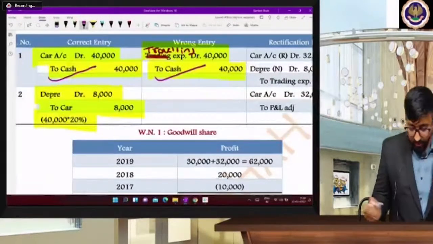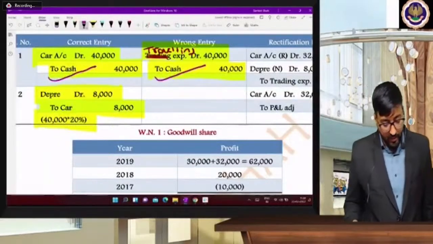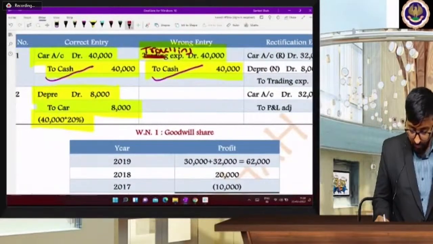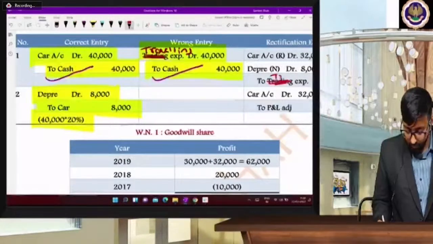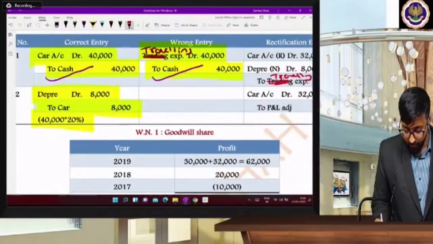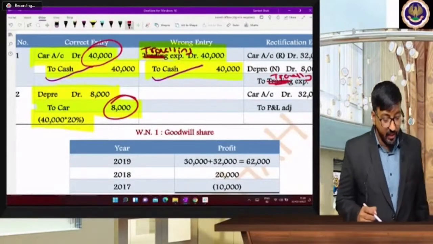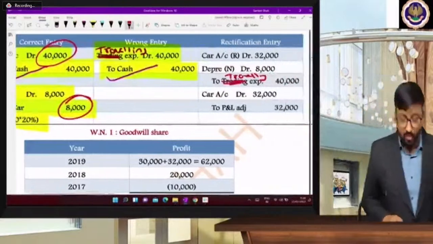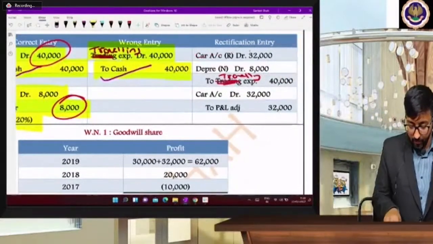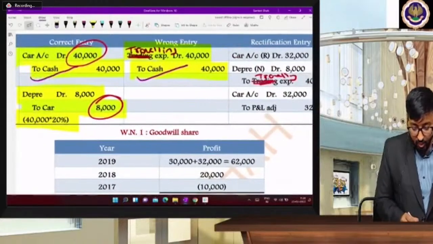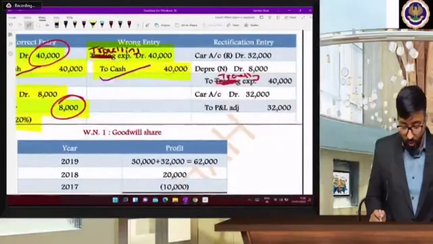Cash, cash, correct. So car debit 40,000 and 8,000, so your net car balance is 32,000. So car account debit 32,000 in the rectification entry. You are going to record depreciation, and traveling expenses you are going to cancel.